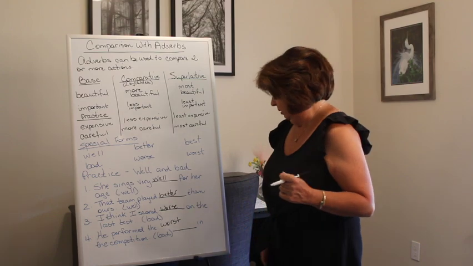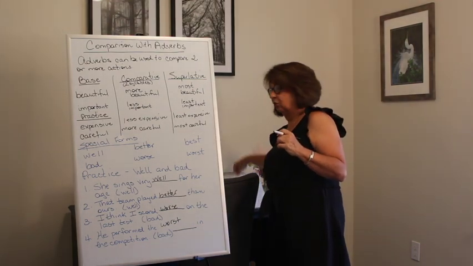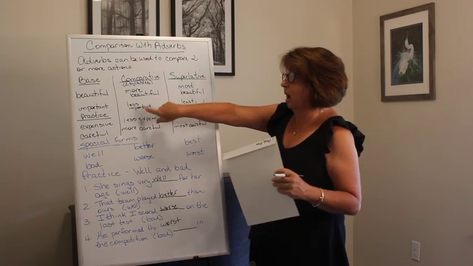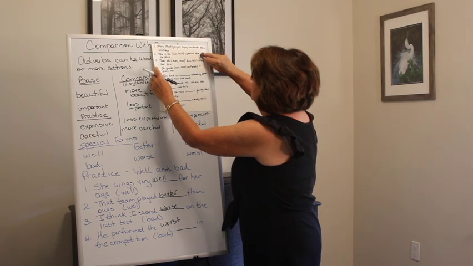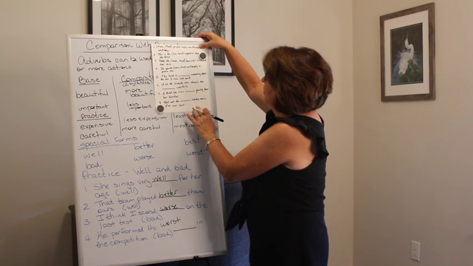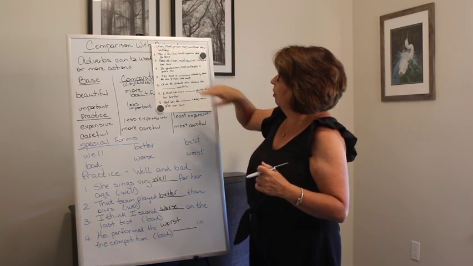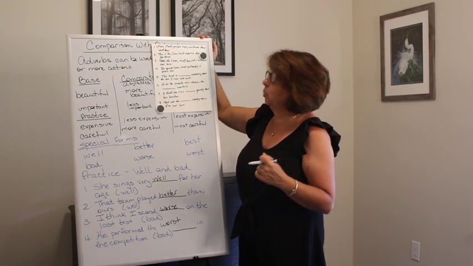All right, let's try some additional practice, but this time we're going to do some practice with our more, most, least, and less. I'm going to circle the correct word. More or most people enjoy weekends than weekdays.